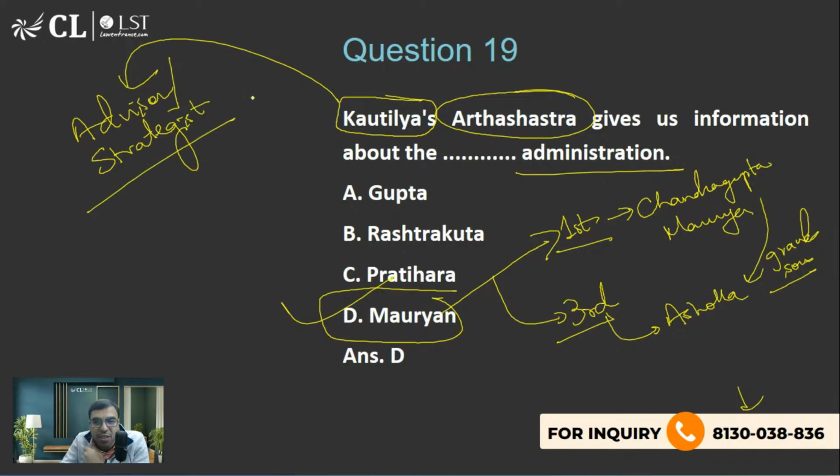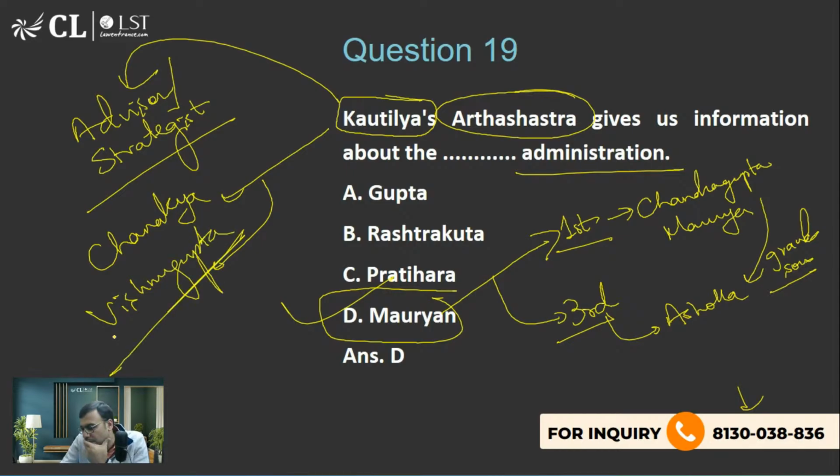Kautilya, Chanakya, Vishnugupta, yes, very good. He's also famously called Chanakya or Vishnugupta. He was the advisor of Chandragupta Maurya.